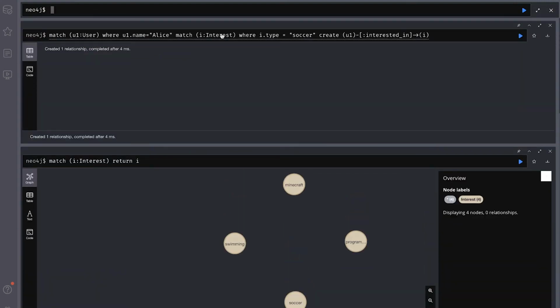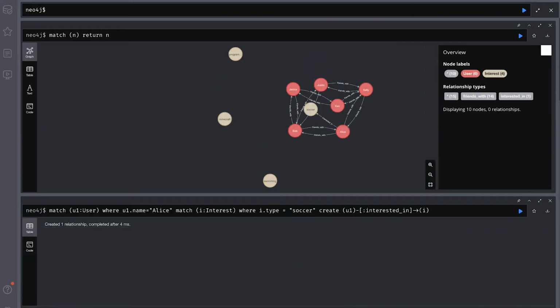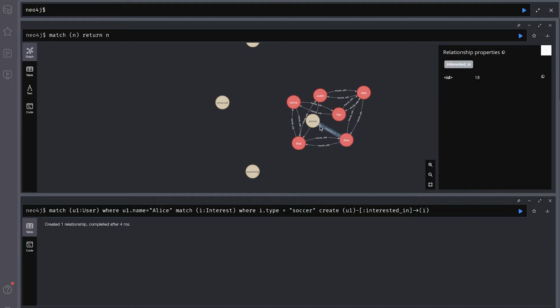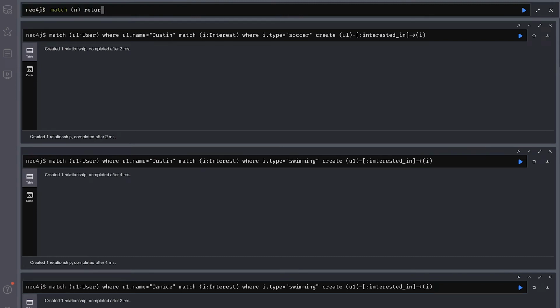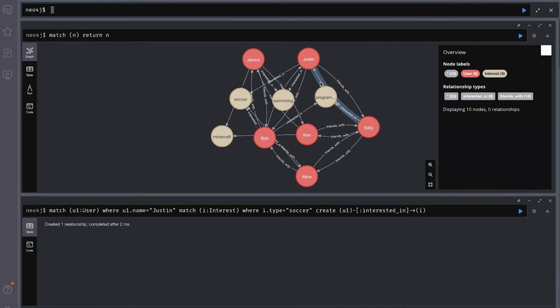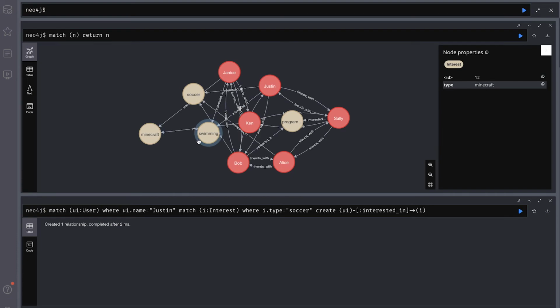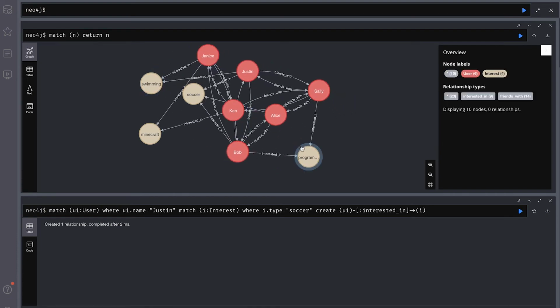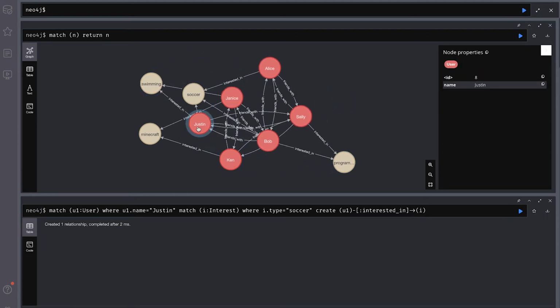And we execute that. And now if we return all the nodes, so we don't specify a label, we are going to see that Alice likes soccer. So far she's the only one that likes soccer, but we're going to add a few more and populate this a little bit. Okay, so I'm going to rerun our command to return all the nodes inside of our graph, and we will see that I've connected a lot more of these interests to people. So there you go, we have a couple shared interests between people. Let's see how we can leverage that inside of a query.